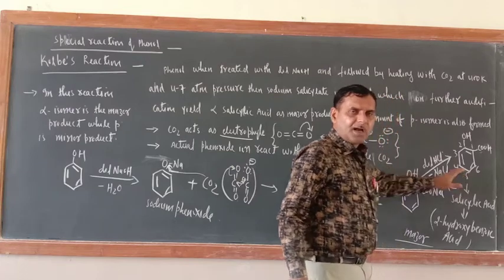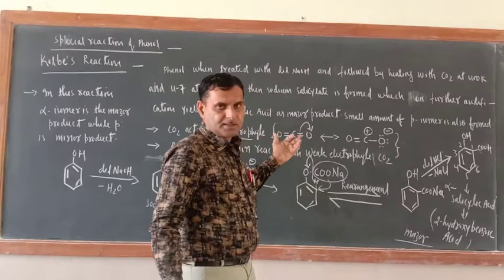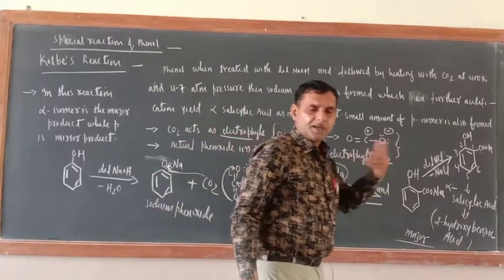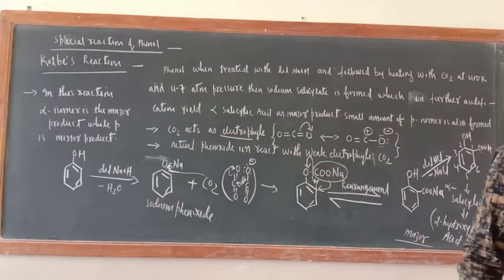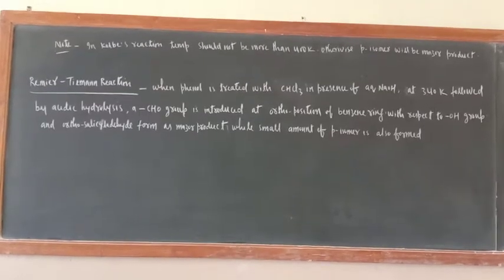Now, questions will come like how to convert the following conversions. Next reaction is the Reimer-Tiemann reaction. See the Reimer-Tiemann reaction. In Reimer-Tiemann reaction, what are we doing?